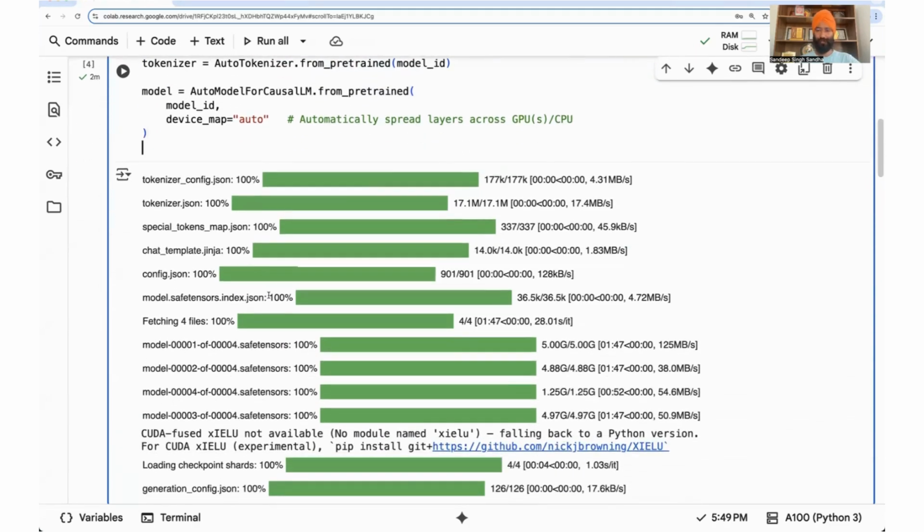All right. Finally, we are going to directly load the model in the GPU on the Colab. This is an 8 billion parameter model. There are different variants available. This is again a very powerful model, and let us run it. Loading it takes some time, so I have already loaded it for my audience.